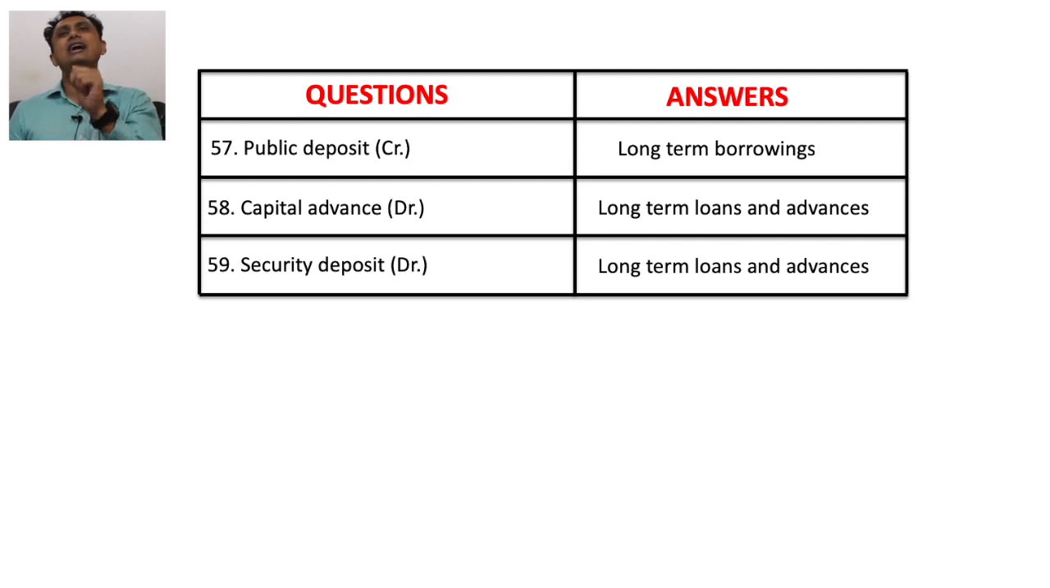Public deposit is our liability and a long-term liability, so it is written down under the head of long-term borrowings. Capital advances are always written down under long-term loans and advances because it is a debit balance. Security deposit, a debit balance and our asset, is written down under the head of long-term loans and advances.